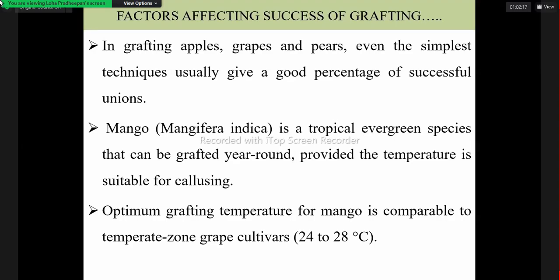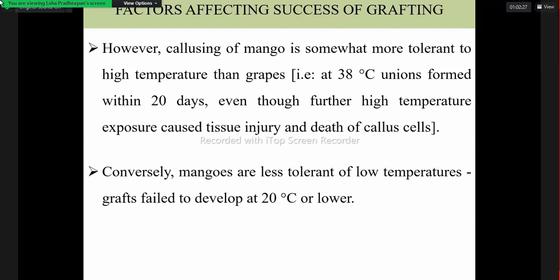But for mango, the good temperature is 24 to 28 degrees centigrade. Because callus formation is influenced by temperature, we have to consider that.